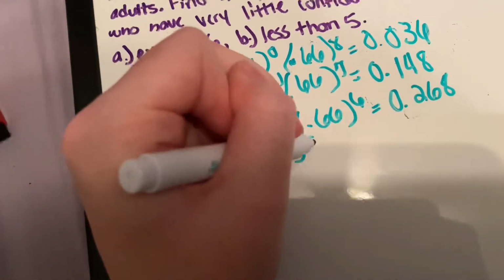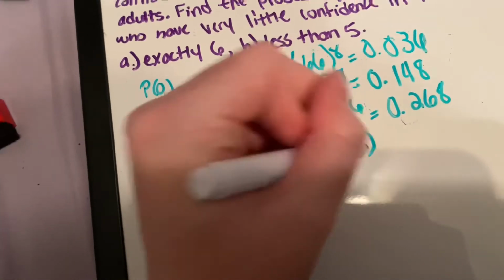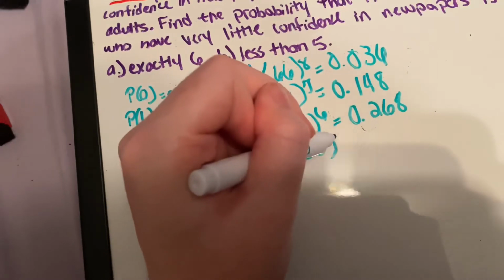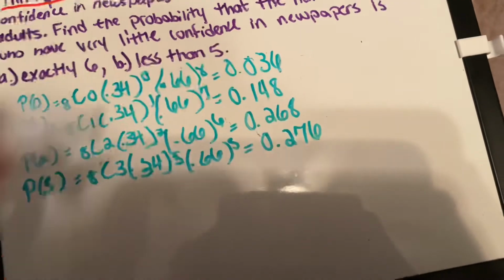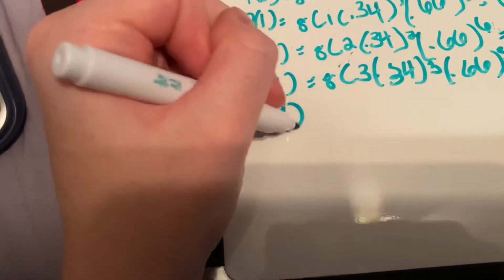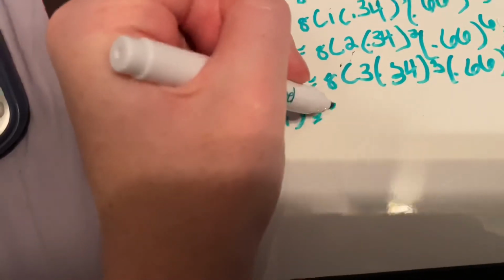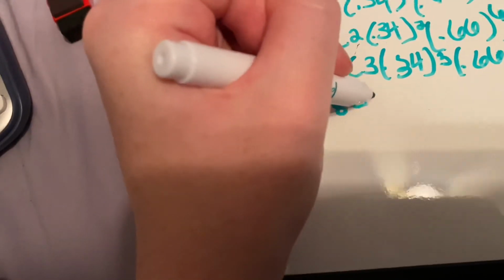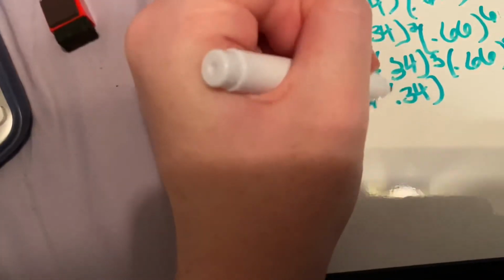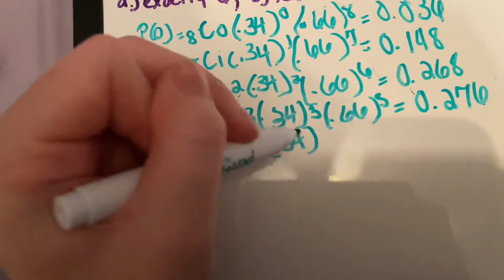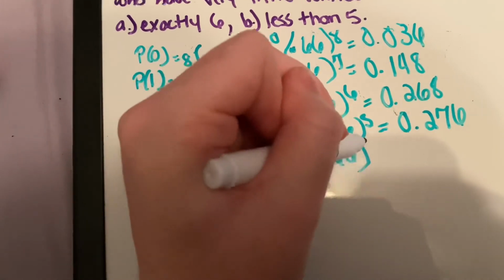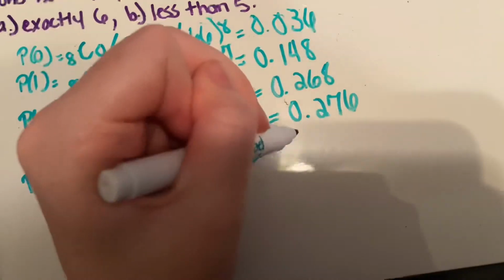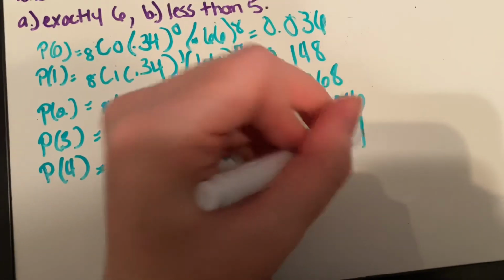Then you're going to do a combination of 8 and 3 multiplied by 0.34 to the 3rd power. This will then be multiplied by 0.66 to the 5th power. This will equal 0.276. Then you're going to do a combination of 8 and 4 multiplied by 0.34 to the 4th power, multiplied by 0.66 to the fourth power. This will equal 0.177.